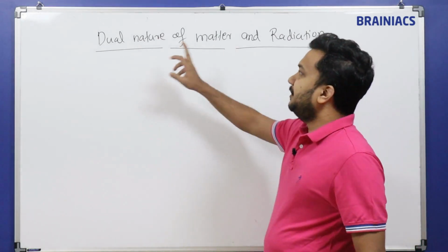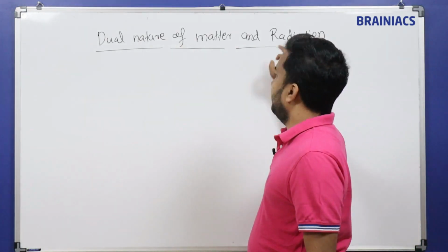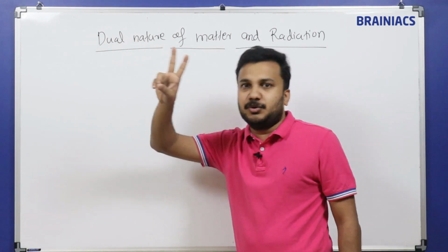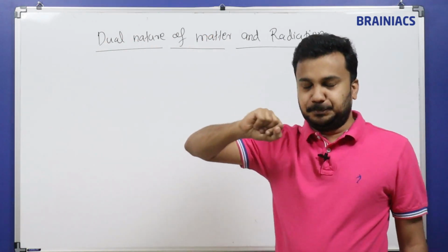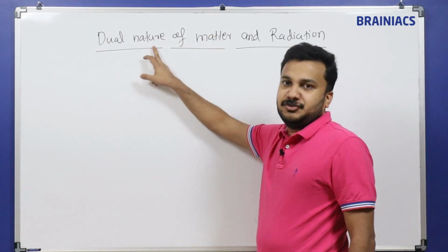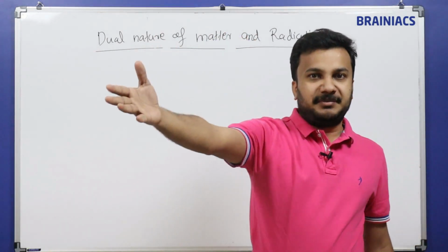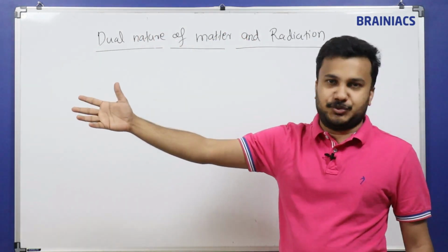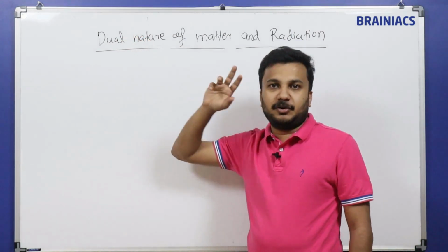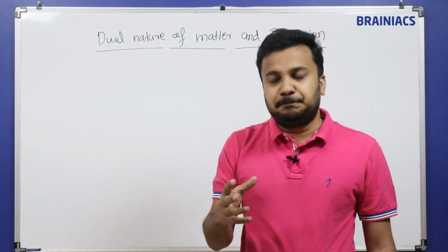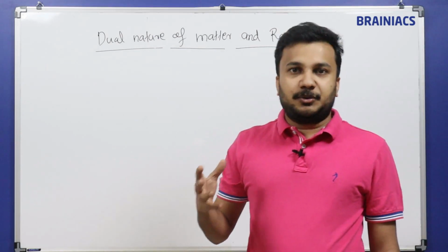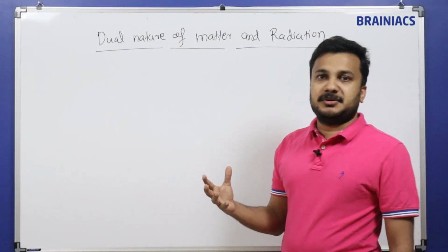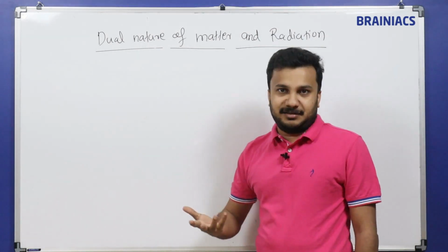So we'll start with the chapter dual nature of matter and radiation. Dual means two, double, correct? And nature means what? I have a nature, you have a different nature, your friend will have another nature. Nature means your behavior or your character, how you approach a person, how you communicate with people, or what your real character is.